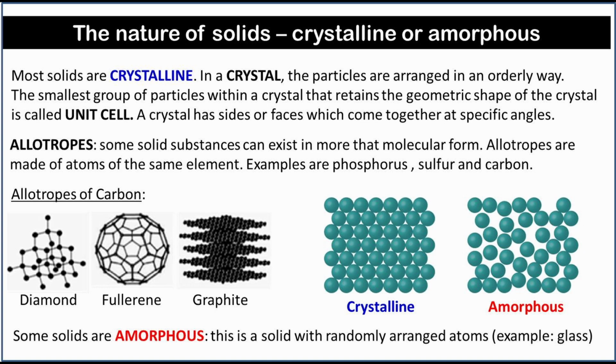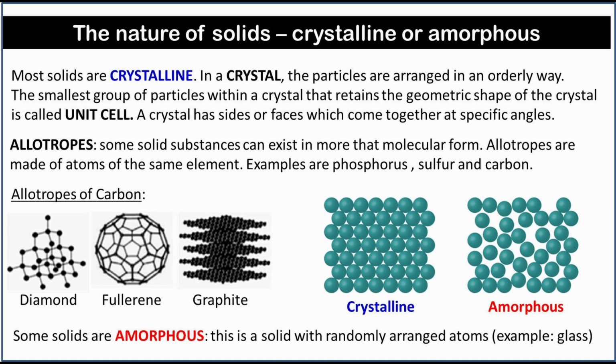Most solids are crystalline. In a crystal, the particles are arranged in an orderly way. The smallest group of particles within a crystal that retains the geometric shape of the crystal is called a unit cell. A crystal has sides or faces which come together at specific angles.